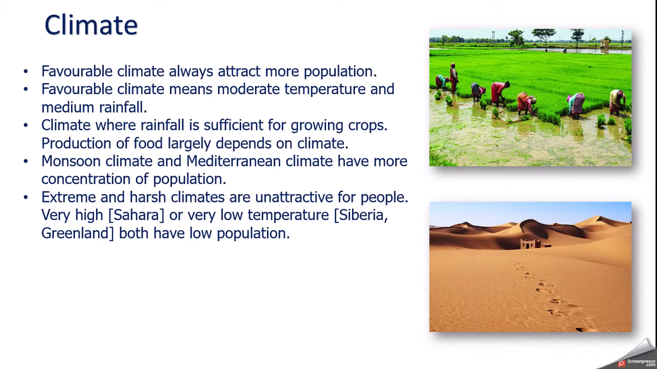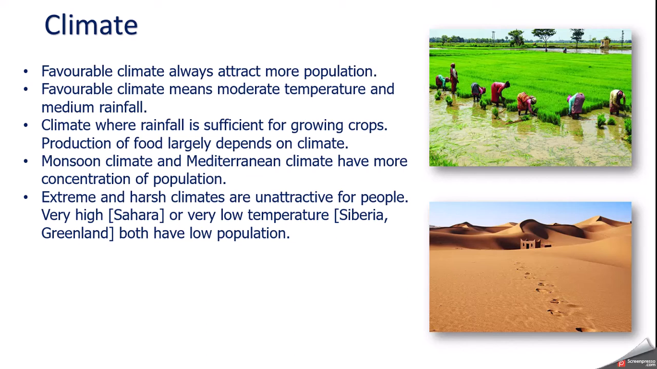The third and very important factor which influences the distribution of population is climate. Good climate, favorable climate always attracts more people. Now, what is the meaning of favorable climate? Favorable climate means moderate temperature, that means medium temperature and medium rainfall. The temperature in which human survival is easy and the amount of rainfall which is quite sufficient for growing different kinds of crops. If these two elements of climate, temperature and rainfall, are medium and moderate, that is called favorable climate, and such a climate attracts more people.